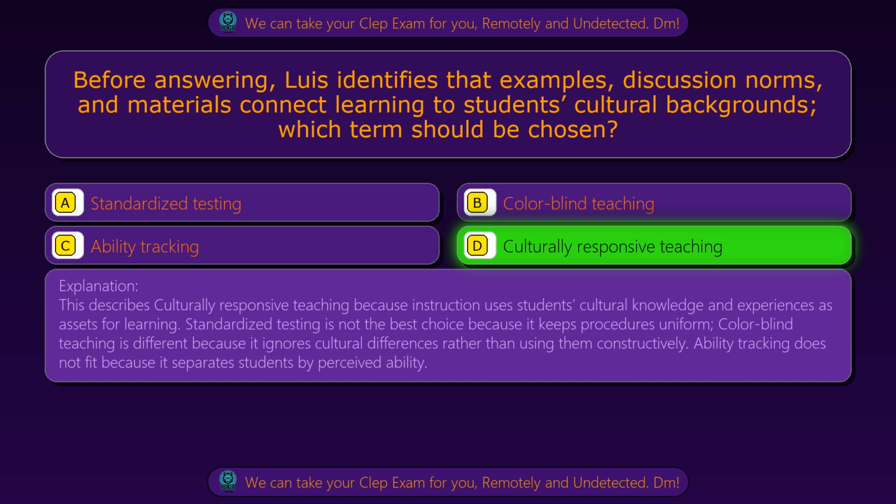Standardized testing is not the best choice because it keeps procedures uniform. Colorblind teaching is different because it ignores cultural differences rather than using them constructively. Ability tracking does not fit because it separates students by perceived ability.